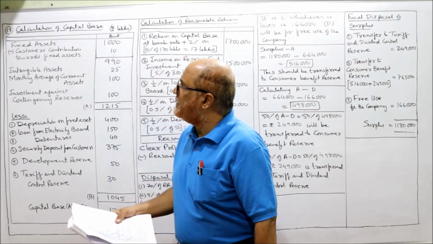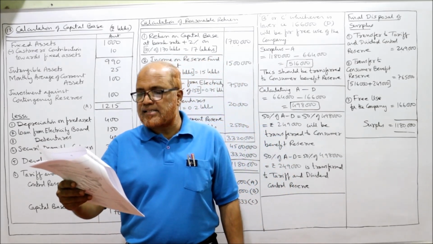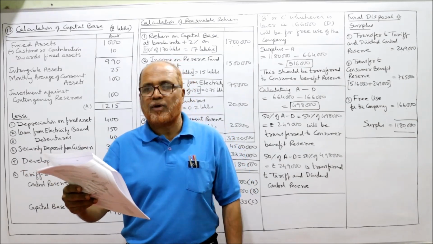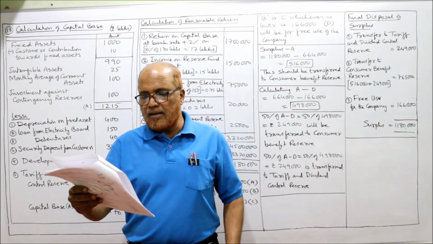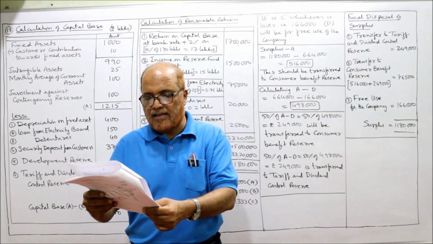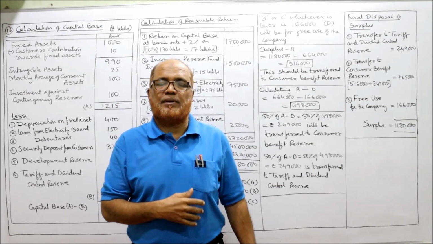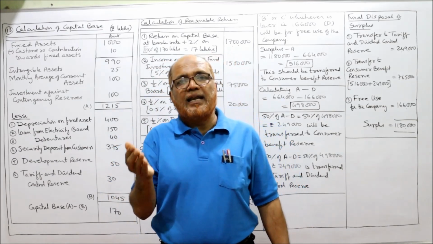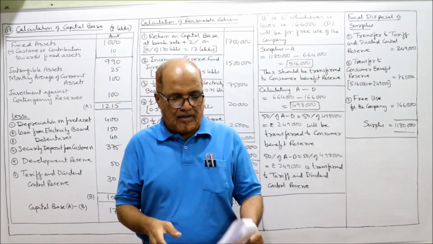Problem number 13. See the 13th problem. Following balances relate to an electricity company for the year ended 31st March 2010. Rupees in lakhs. Share capital 500 lakhs. Reserve fund invested in 5% government security 300 lakhs. The income on reserve fund investment will be taken in reasonable return. While calculating reasonable return, we take income from reserve fund investment.